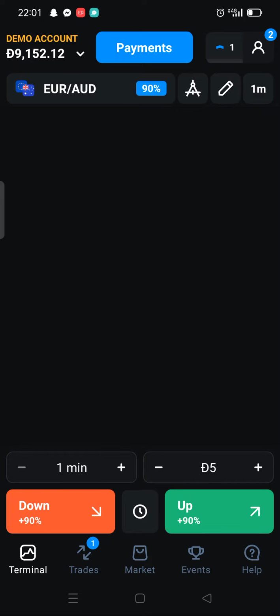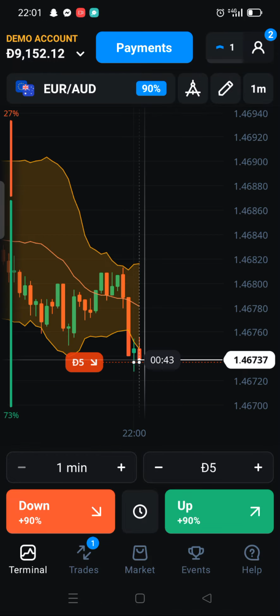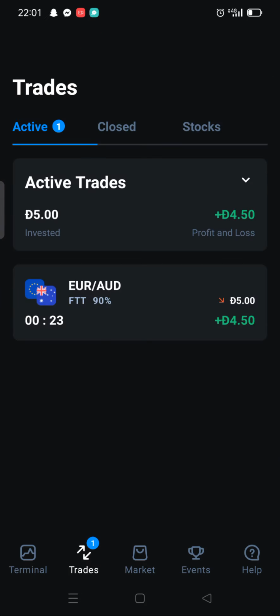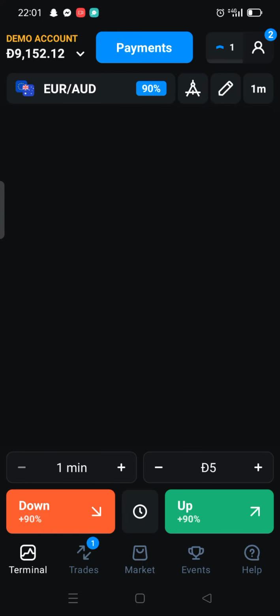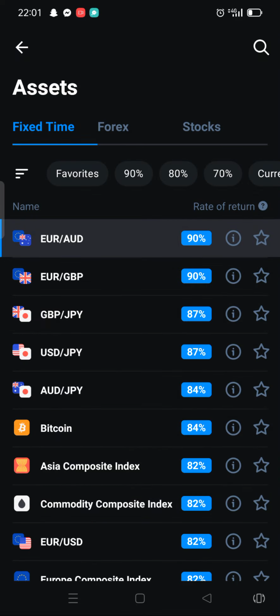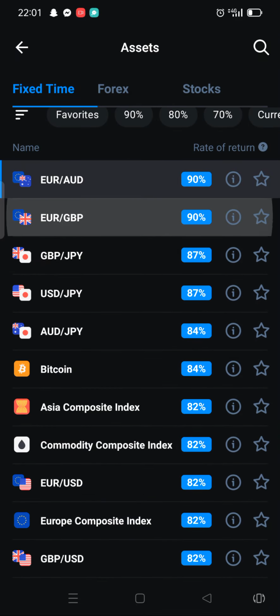Okay, one trade closed in loss and the second trade also closed in loss. So the third trade we wait and let's see. Okay, let's see what happened there. Only 22 seconds. So anyway, we change the chart to Euro GBP.